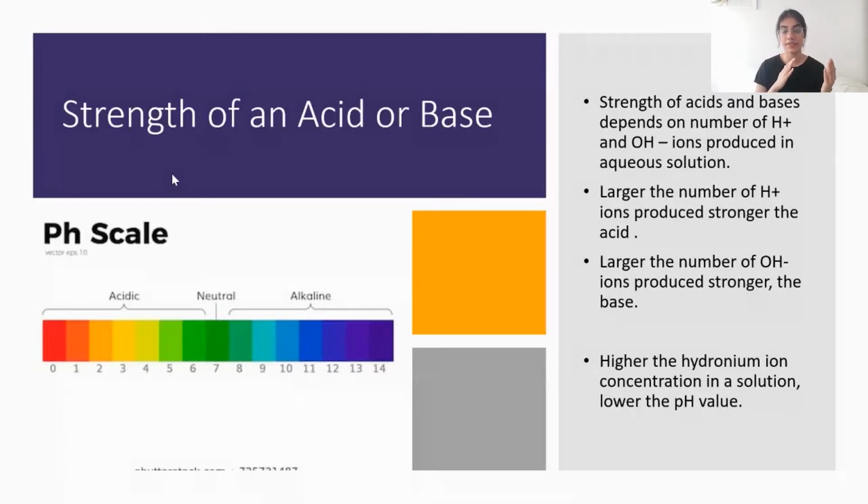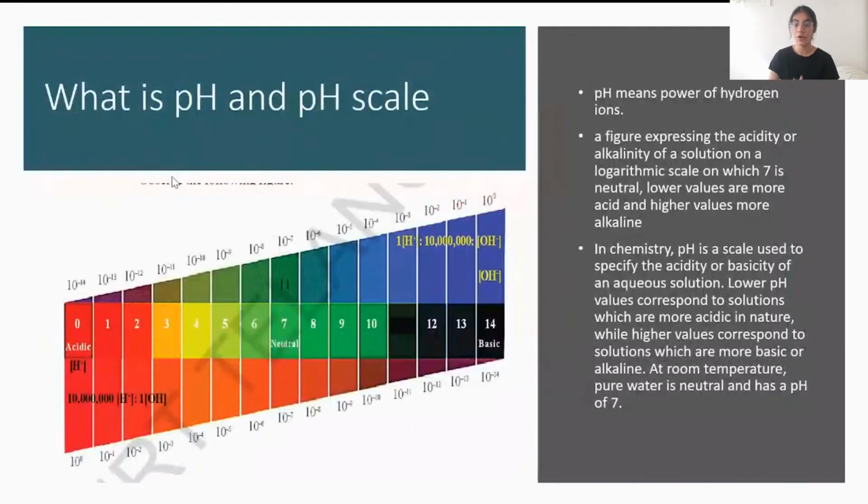And then alkaline substances, bases that dissolve in water, are called alkaline. Alkaline substances will have a pH of more than 7 up to 14. So the range of pH goes from 0 to 14. The higher the hydronium ion concentration in a solution, the lower the pH value. We know that acids release H plus ions, which combine with water to form hydronium ions. So acids have a high concentration of hydronium ions, and hence acids are indicated by low pH values. So pH means power of hydrogen ions.